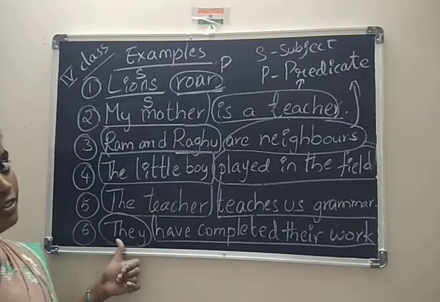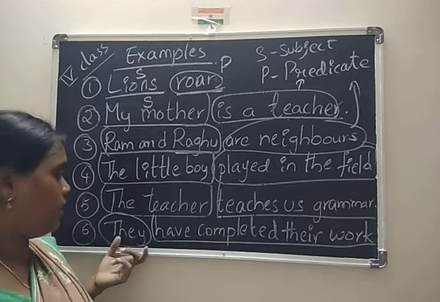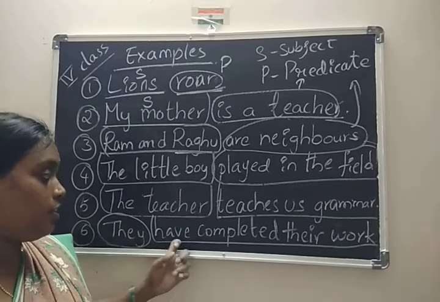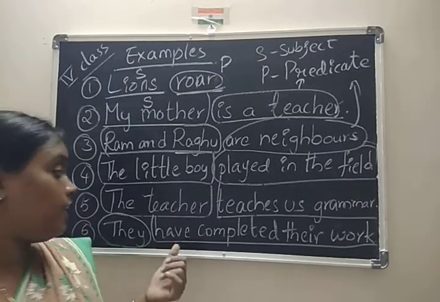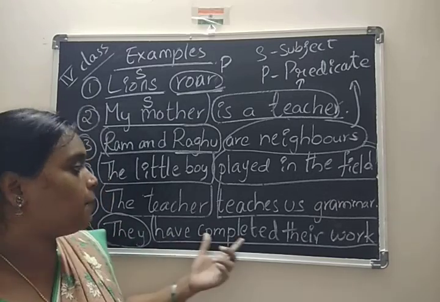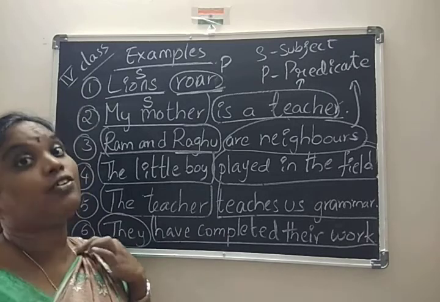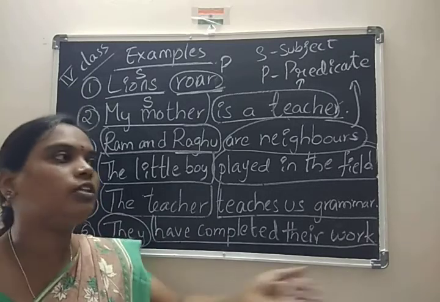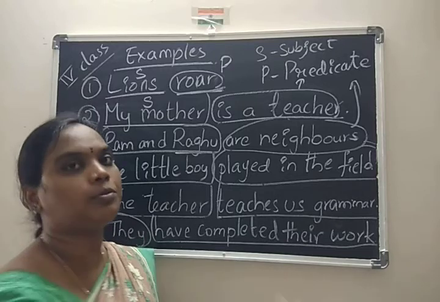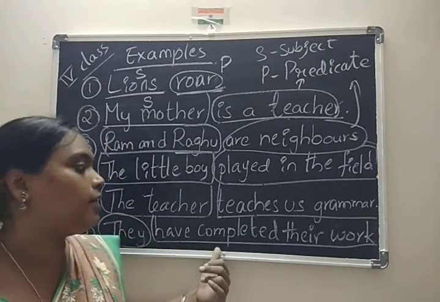Next, they. As we know, in the list we have subjects. What are the subjects? They is a subject. Here you may have a doubt. Have completed means we are talking about an action just now completed, before this moment that action was completed.